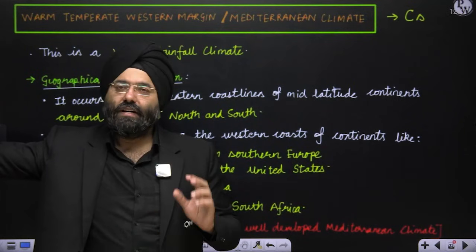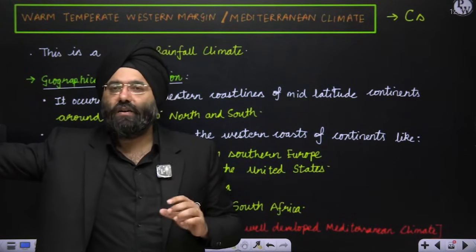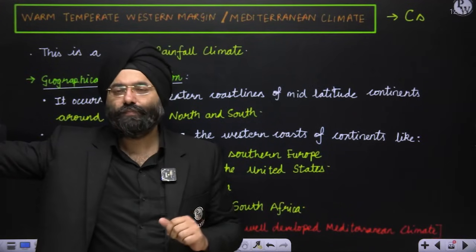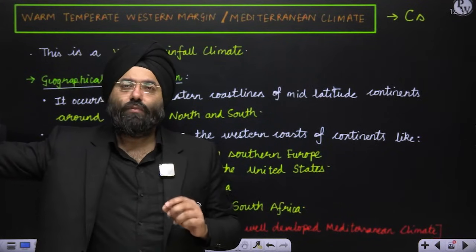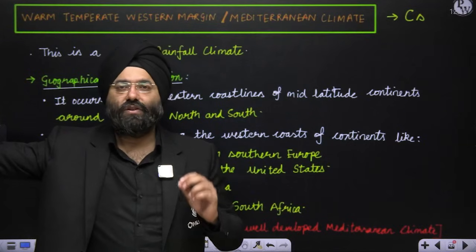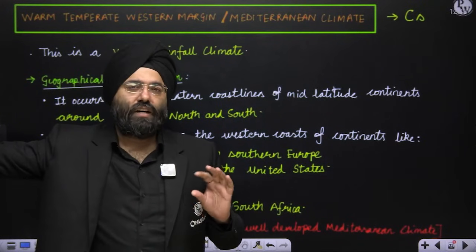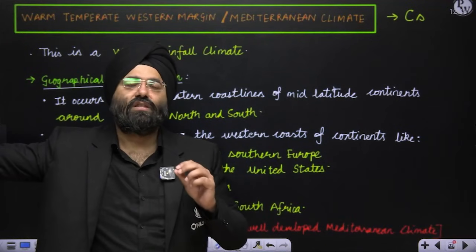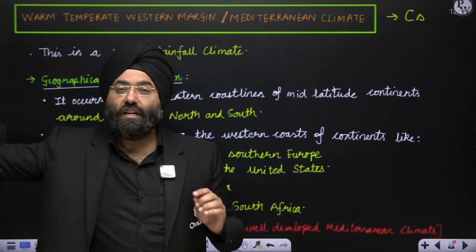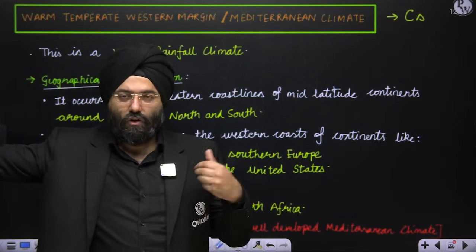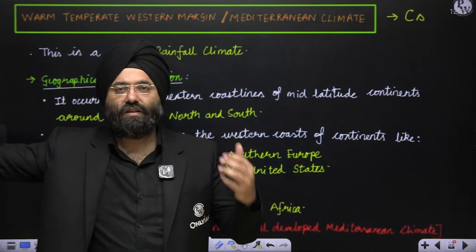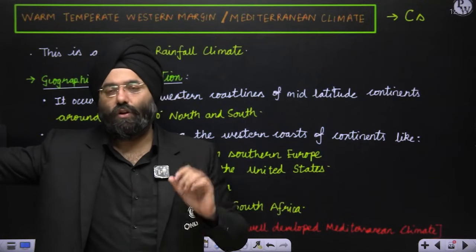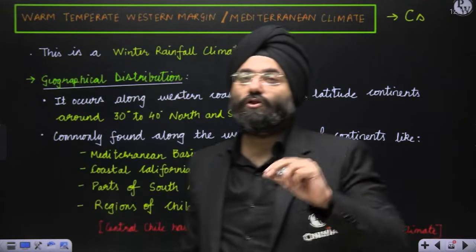I had told you that during the summers, the Mediterranean region is under the influence of the trade winds, which are offshore and do not provide moisture. During the winters, due to the shifting of the pressure belts, the region close to 30 to 40-45 degree latitude comes under the influence of the westerlies. The westerlies pick up moisture while crossing and provide it to the western margins of the continent, and that is why they receive the winter rainfall. So this is the reason which you should be very well aware of.